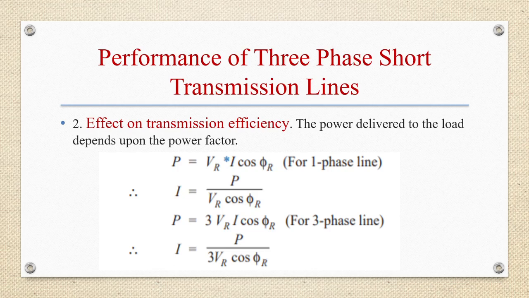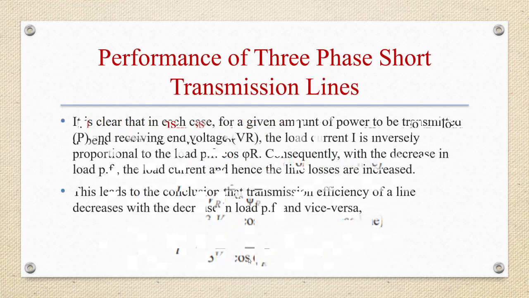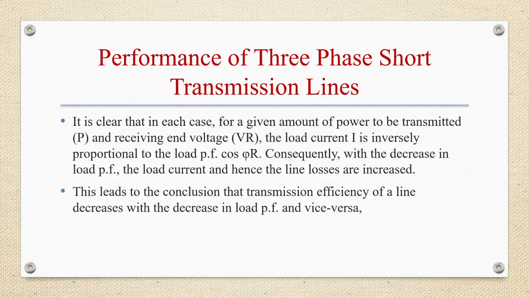P is equal to 3 VR I cos phi r for three phase line. And current will be what? P by 3 VR cos phi r. Okay. For single phase line, P is equal to VR I cos phi r. For three phase line, P is equal to 3 VR I cos phi r. Okay, students? So it is clear that in each case, for a given amount of power to be transmitted, and receiving end voltage, load current is inversely proportional to load power factor cos phi r.